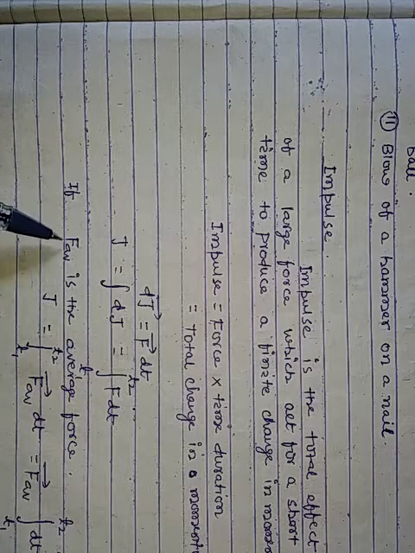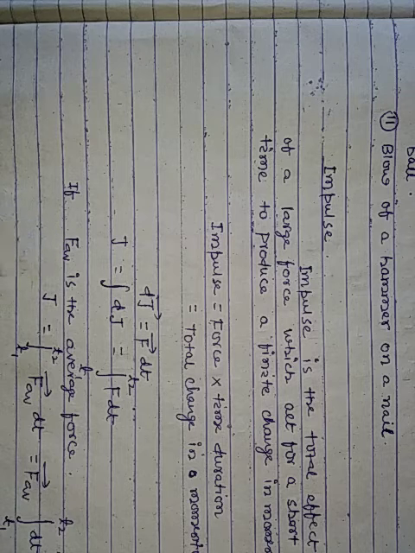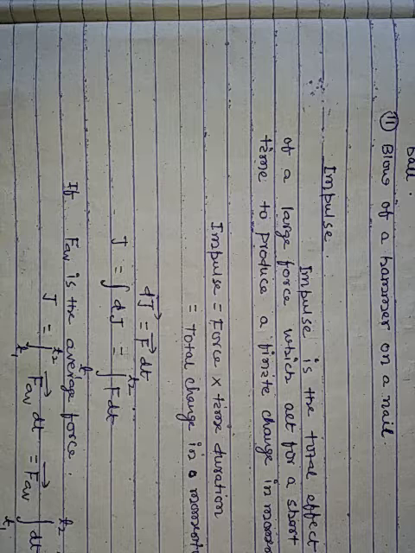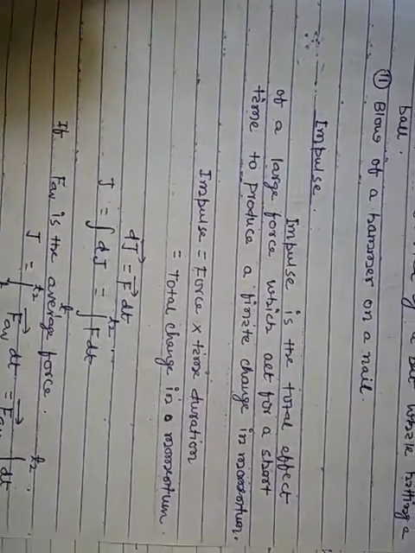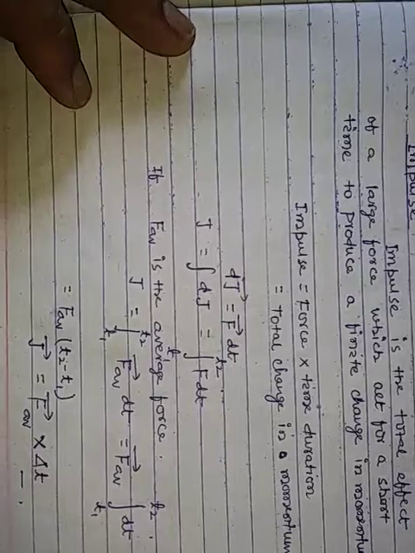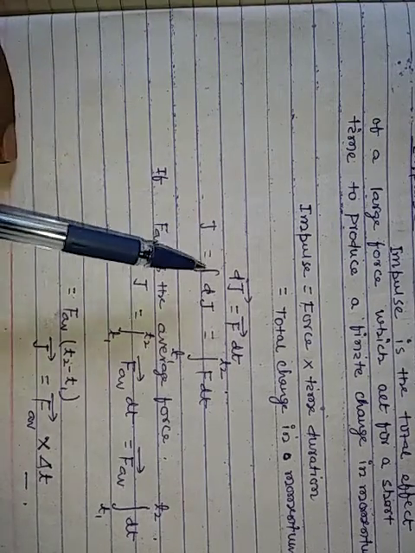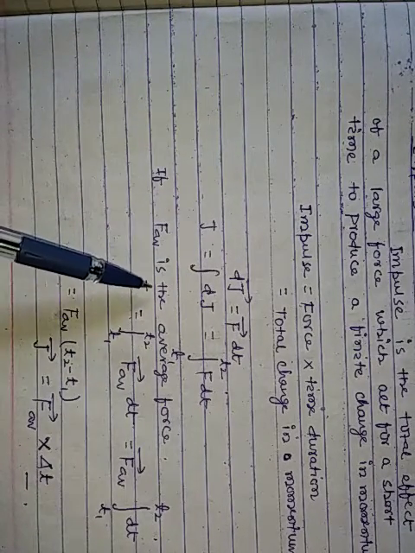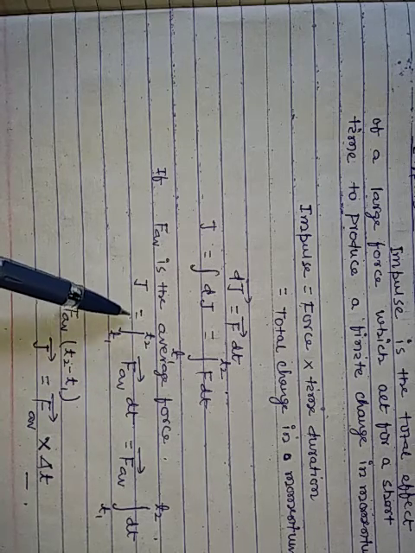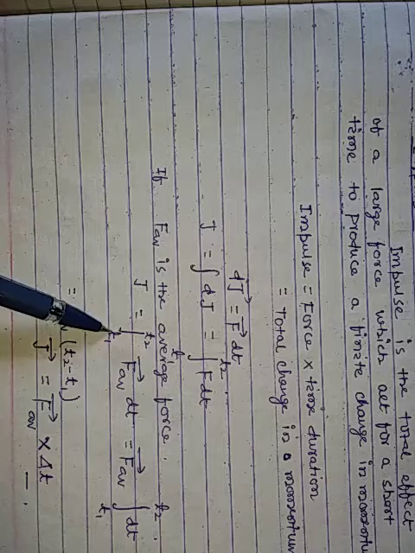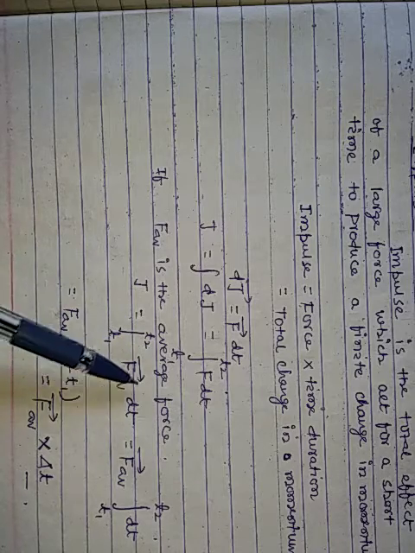Now, the subscript AB represents the average, so F_AB is the average force. If F_AB is the average force, then J is equal to the integral from t1 to t2 of F average into dt.